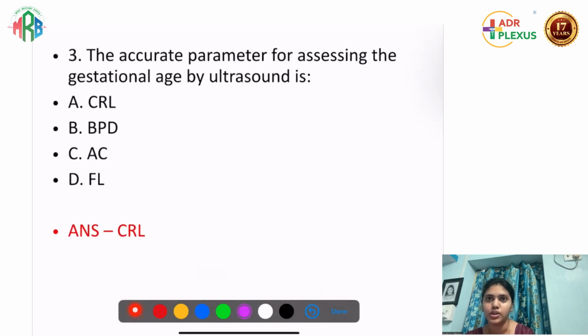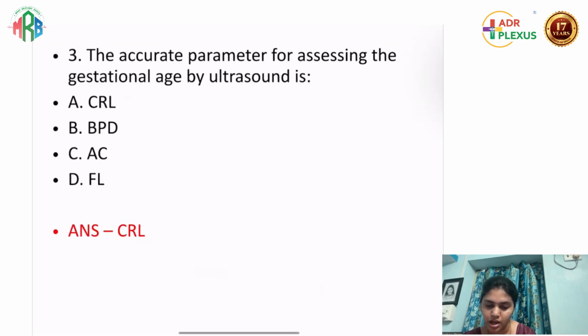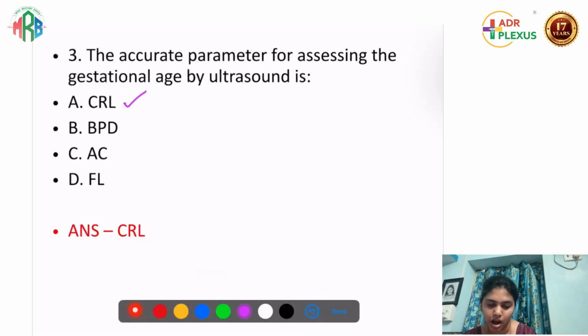Fine. Moving on to the third question. The accurate parameter for assessing the gestational age by ultrasound is, a very simple and straightforward question. The answer is CRL, crown rump length, right? Among the options there are parameters, and the best mark is CRL, which is seen in the first trimester. If the first trimester is specific, it will be CRL, and if the second trimester is specific, that will be HC, head circumference.